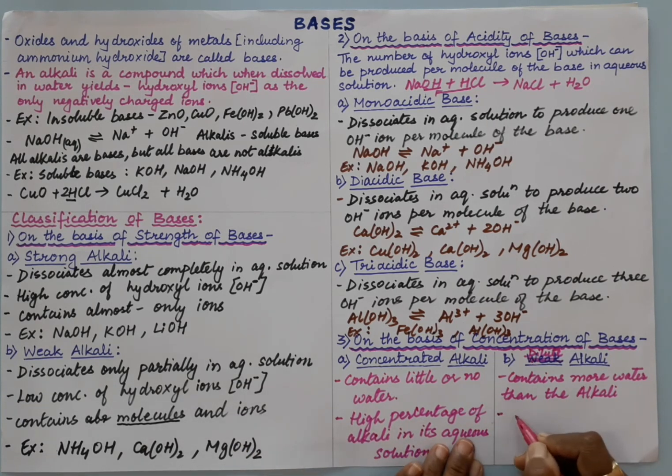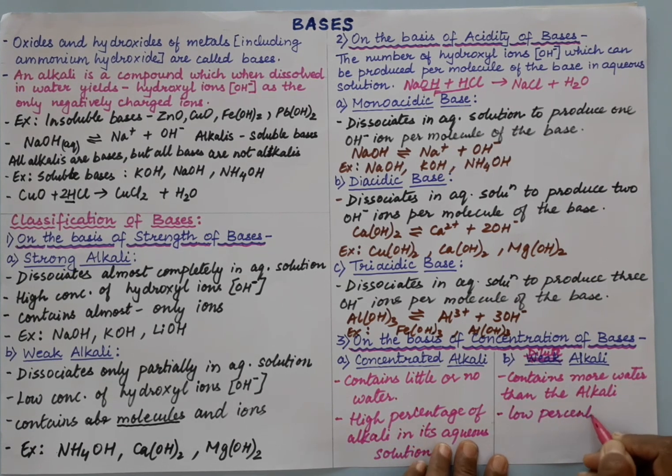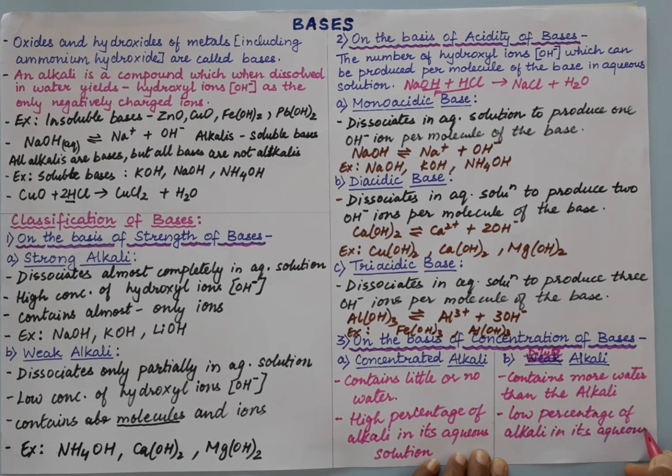And dilute alkali has a low percentage of alkali in its aqueous solution. So this is the difference between concentrated alkali and dilute alkali.